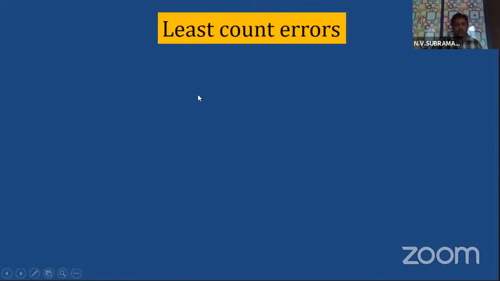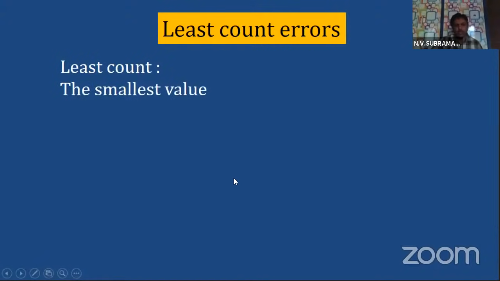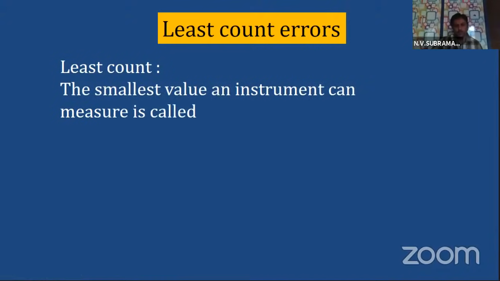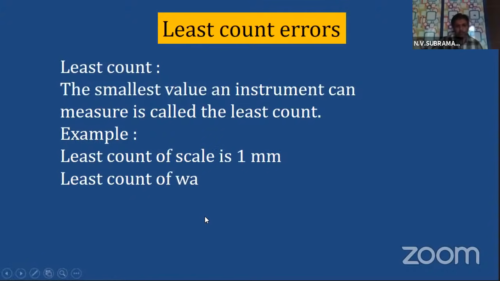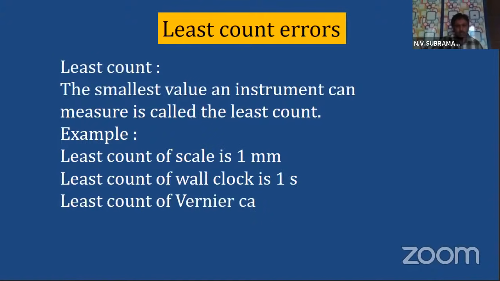Okay. So to close off, let us talk about least count error. What is least count actually, children? The smallest value an instrument can measure accurately is called the least count. Okay. For example, the least count of a normal scale is 1 millimeter. Least count of a wall clock is how much? 1 second. Like that, a watch also. Least count of vernier calipers is 0.01 centimeters. This wall clock, provided it has a seconds hand, with seconds marked. Okay.